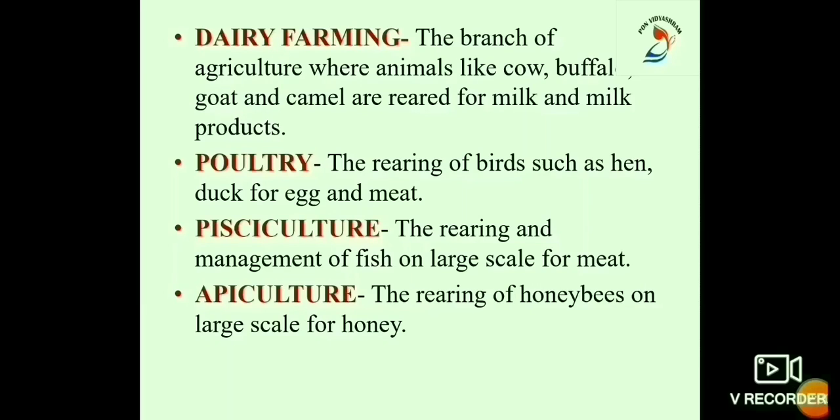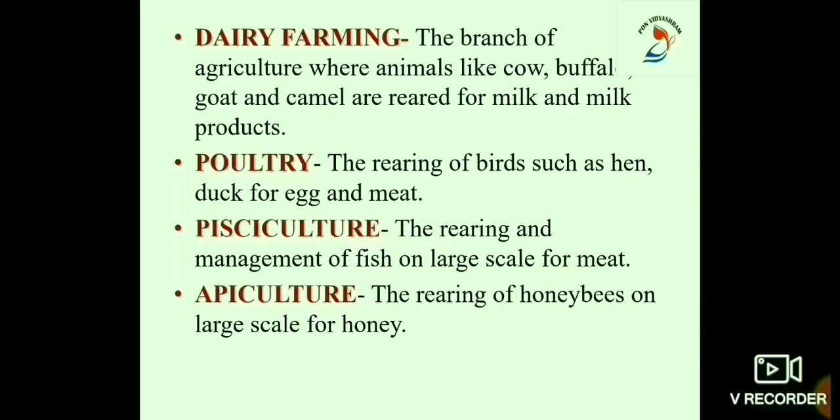Now, we learn some important definitions. Dairy farming is a branch of agriculture where animals like cow, buffalo, goat and camel are reared for milk and milk products. And the next one is poultry. The rearing of birds such as hen, duck for egg and meat. Rearing is nothing but growing.